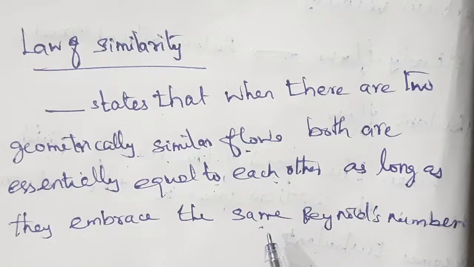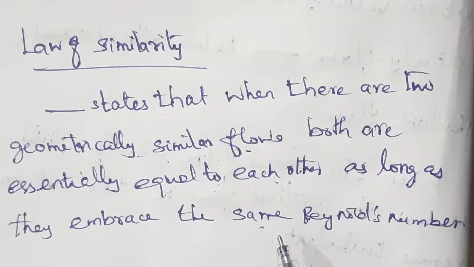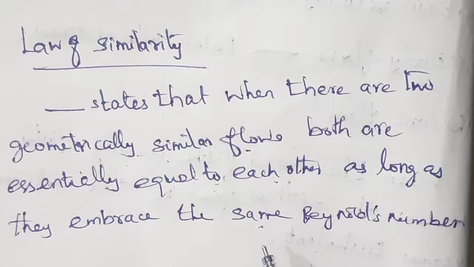That is the law of similarity. Once again, when there are two geometrically similar flows, both are essentially equal as long as they have the same Reynolds number. This is very important in technological applications. The shapes of ships, submarines, racing cars and airplanes are designed in such a way that their speed can be maximized.